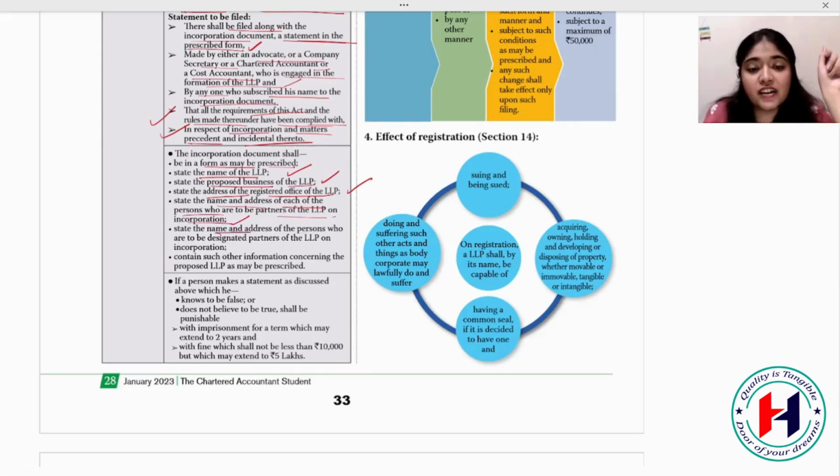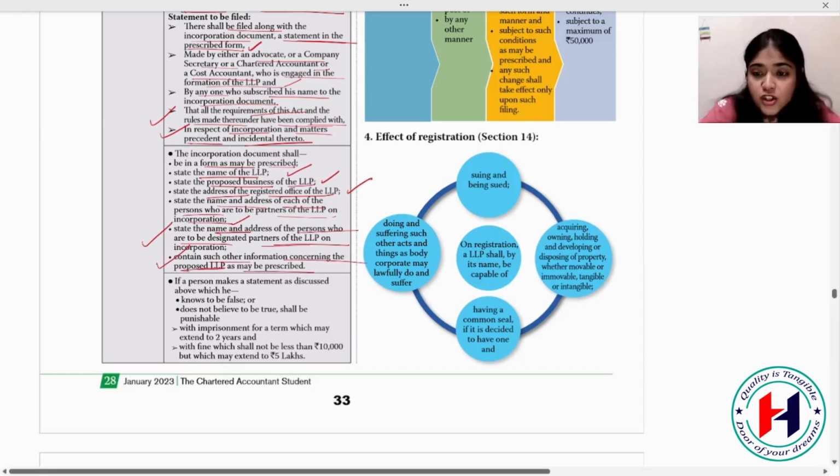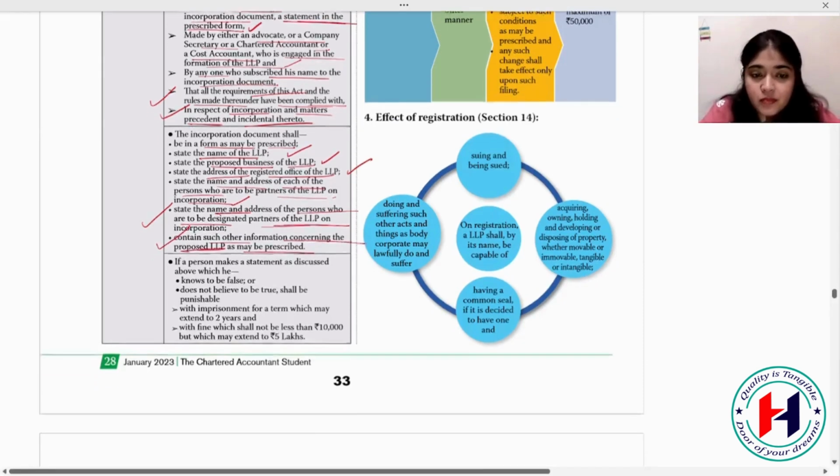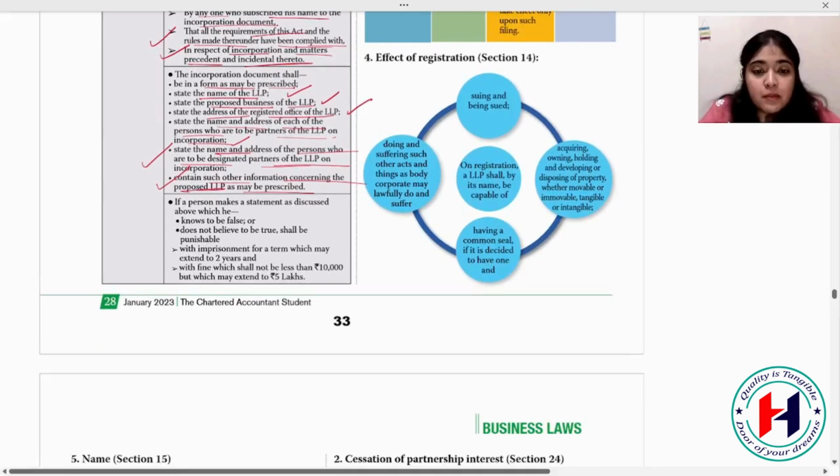State the name and address of the persons who are to be designated partners. Here one additional requirement is that the designated partner's name and address are also to be given. Contain such other information concerning the proposed LLP as may be prescribed. Whatever other information you want to provide and the LLP Act tells you to give, you have to write in the incorporation document.